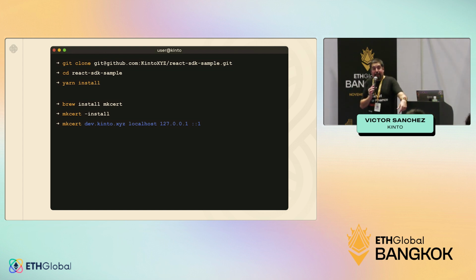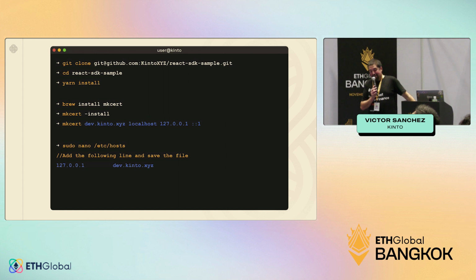Make sure that you create a valid SSL certificate for your project in localhost. This is important because, as part of the passkey, you require SSL to make those signatures work with the passkey. So it's really important that you don't miss this step. It's just 3 lines, but without this, it won't work. And on the previous hackathon, I went over this with like 20 teams or something like that. So I added this slide. Please remember to create the SSL certificate before getting started.